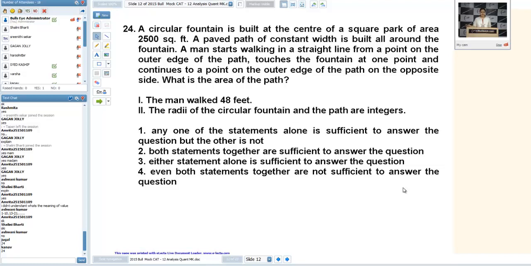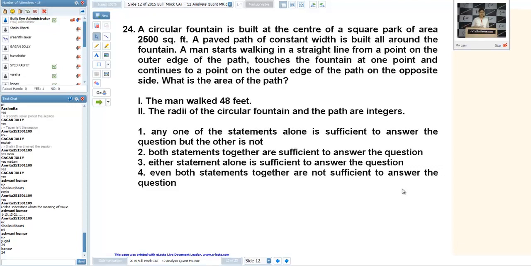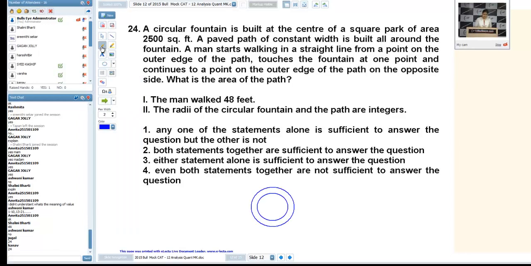First of all, you are taking that circular path and fountain inside a square of area 2500 square feet. It means the square's length is 50. It means the maximum length of the diameter can be 50. We cannot go beyond 50. So the radius of the circular path can be 25 only. Now let us start. This is the thing given. This is the fountain and that is a paved path.